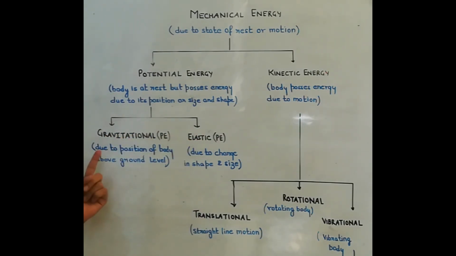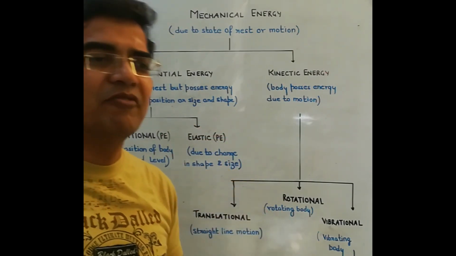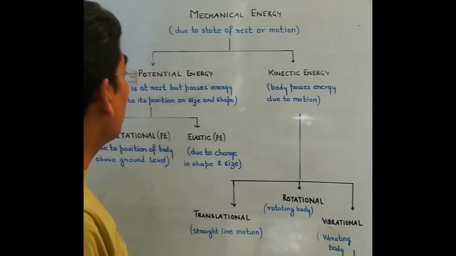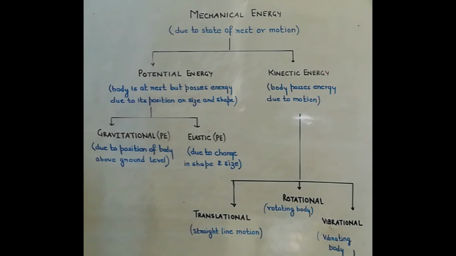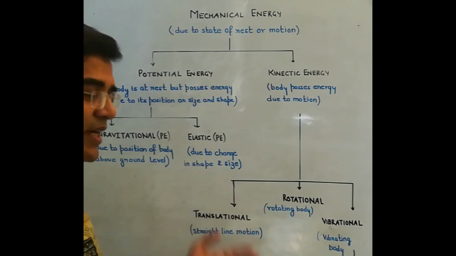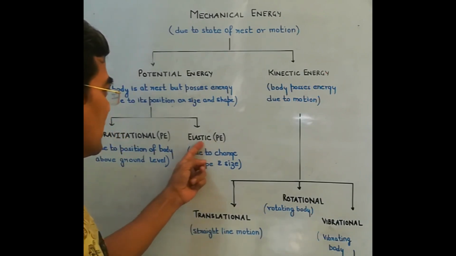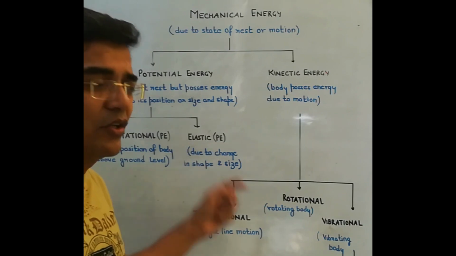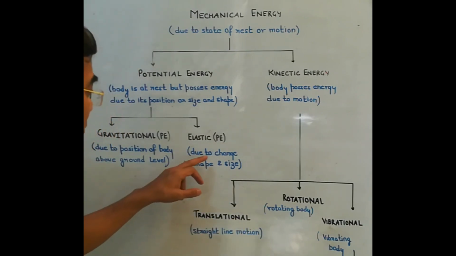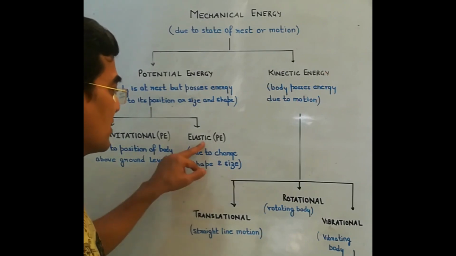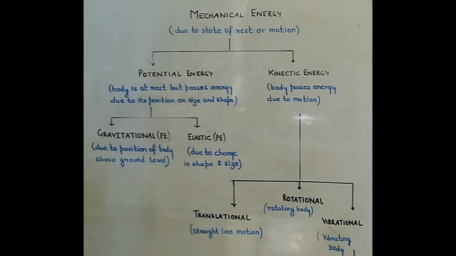So here you can see what is gravitational potential energy: energy possessed by the body due to position above the ground level. Whenever a body is placed at a certain height above the ground level, we say that the body has gravitational potential energy. And due to change in shape and size, that means if you compress a spring, then that spring possesses elastic potential energy. Or if you stretch a rubber band, then also due to the change in its shape and size, it possesses elastic potential energy. Kinetic energy was energy due to motion.